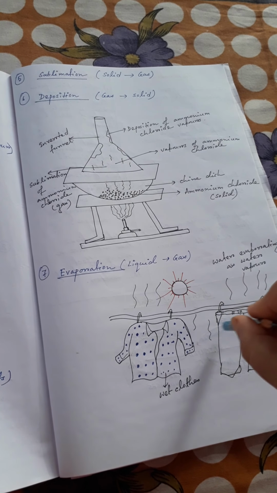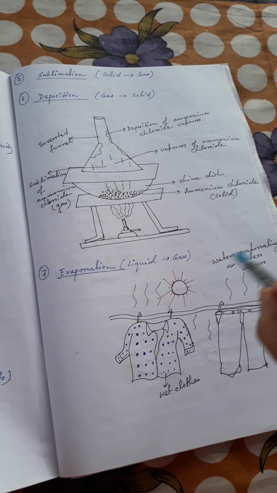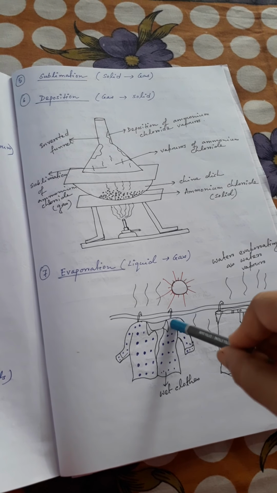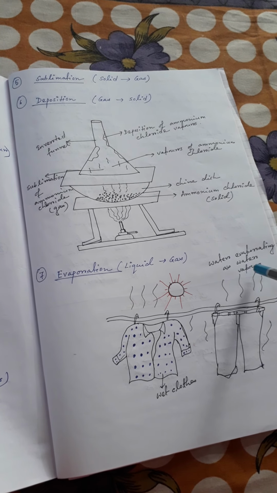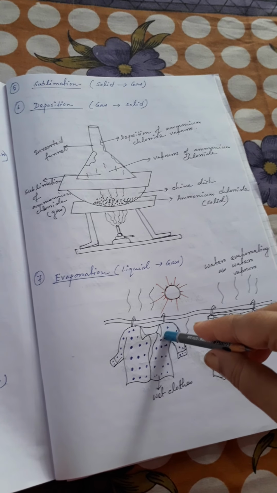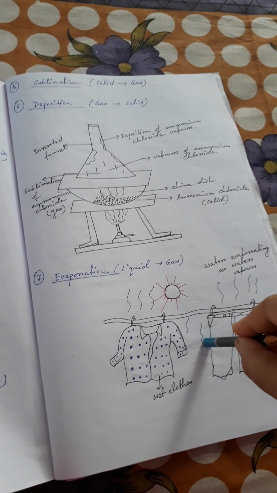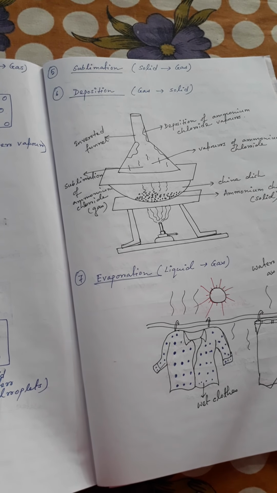In both evaporation and vaporization, the matter changes from the liquid state to the gaseous state. But what is the difference?